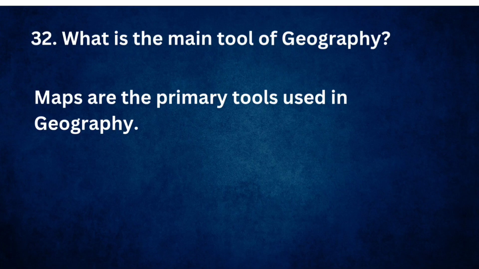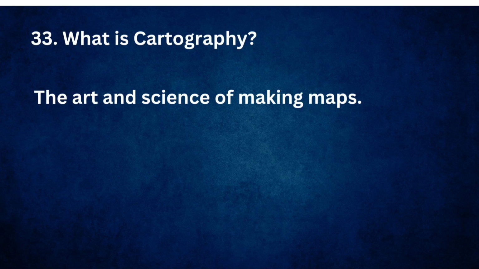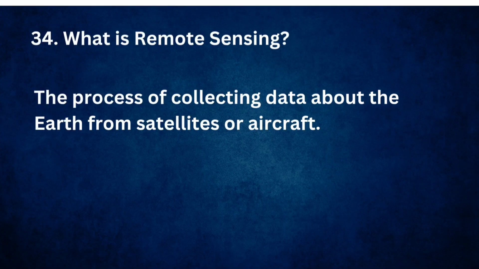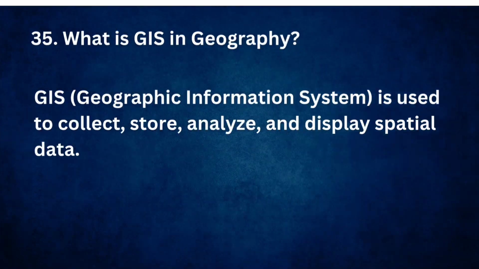What is the main tool of geography? Maps are the primary tools used in geography. What is cartography? The art and science of making maps. What is remote sensing? The process of collecting data about Earth from satellites or aircraft. What is GIS in geography? GIS is used to collect, store, analyze, and display spatial data.